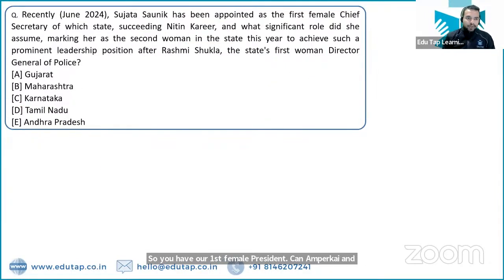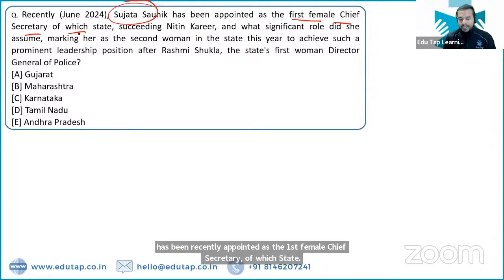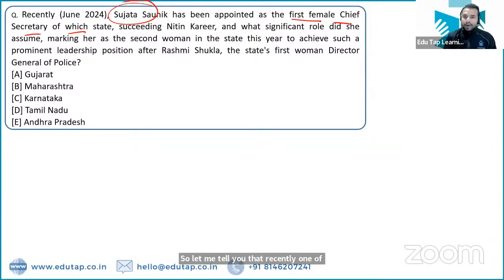Okay. Moving to the next question. So the next question is on Sujata Saunik. Sujata Saunik has been recently appointed as the first female chief secretary of which state? So let me tell you that recently one of the Indian states has appointed its first ever female chief secretary, and you have to identify the name of the state which has appointed this first female chief secretary. So what is the name of this person? And what is the name of the state?